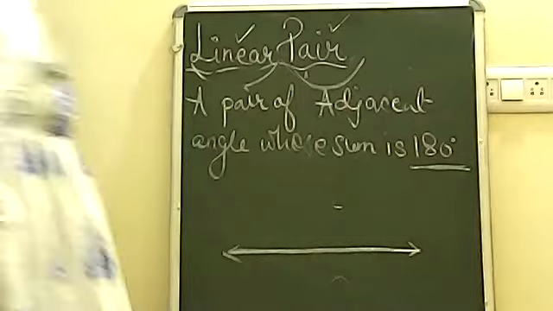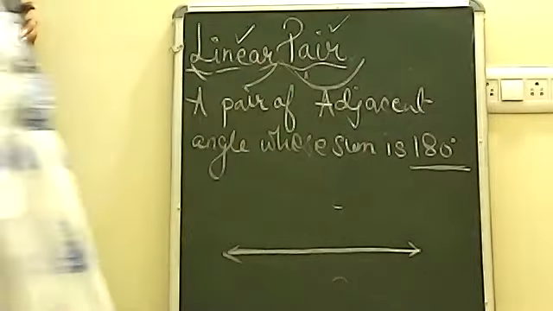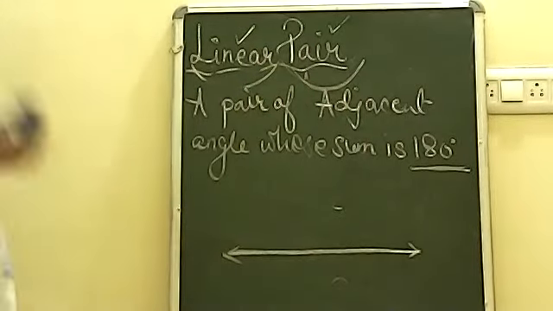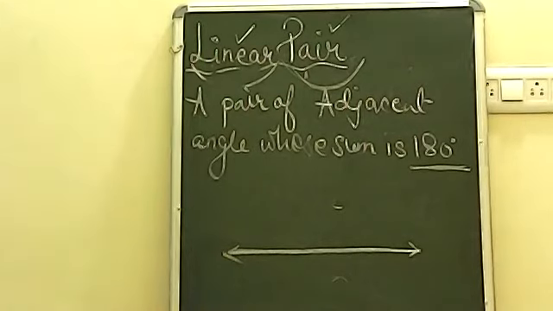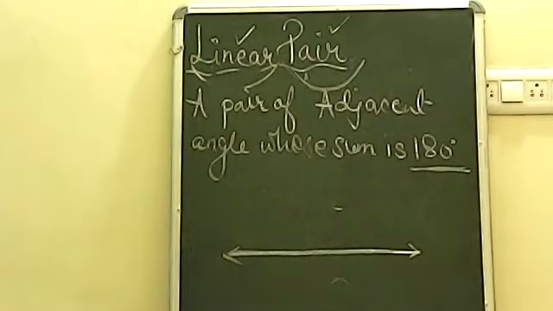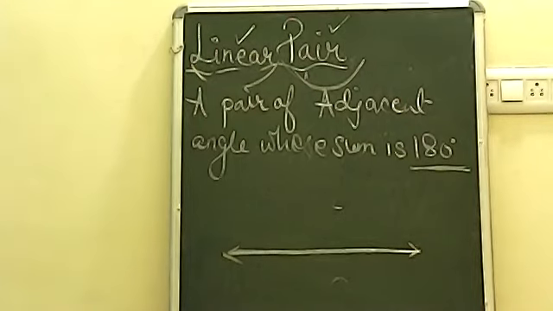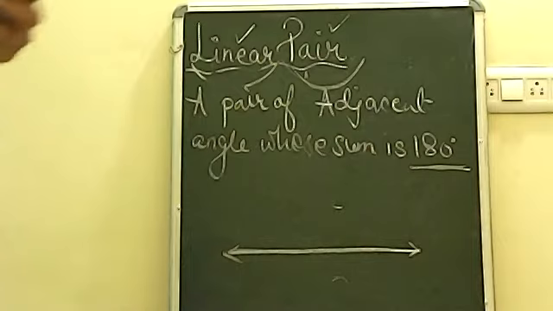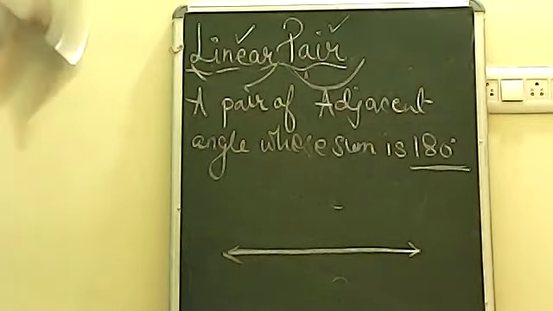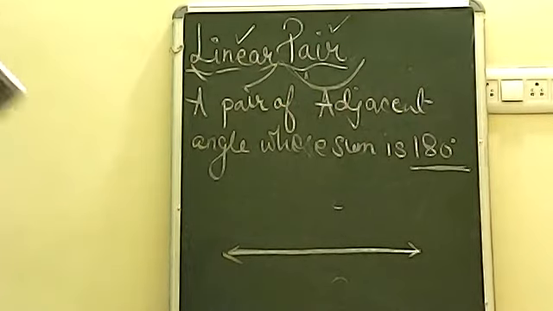So I've drawn this line. Now it is talking about adjacent angles. We have done adjacent angles in our previous class also. Adjacent angles mean a pair of angles which have a common vertex, a common arm, and the non-common arms are on opposite sides of the common arm, or you can say either side of the common arm.